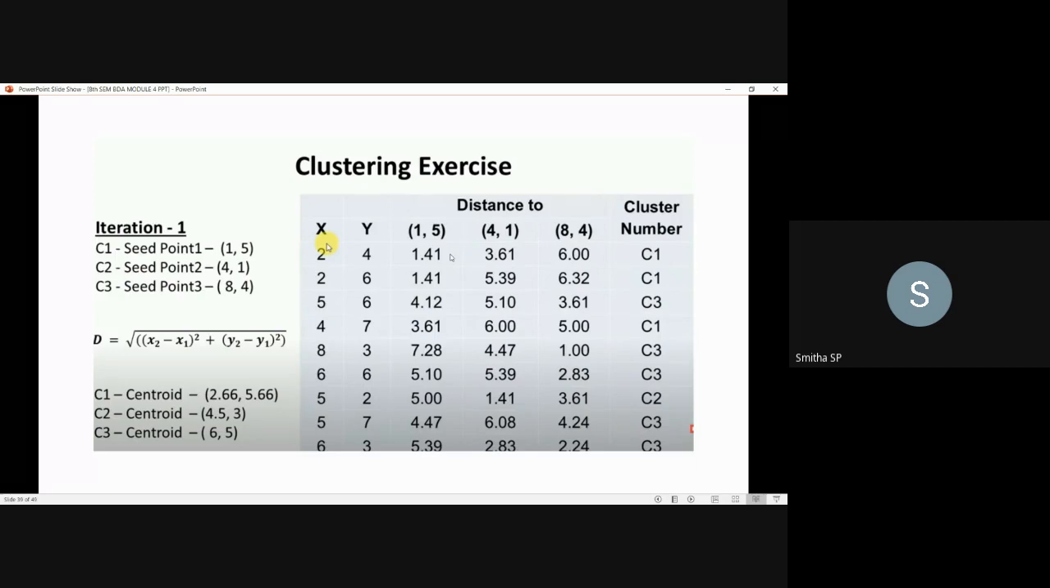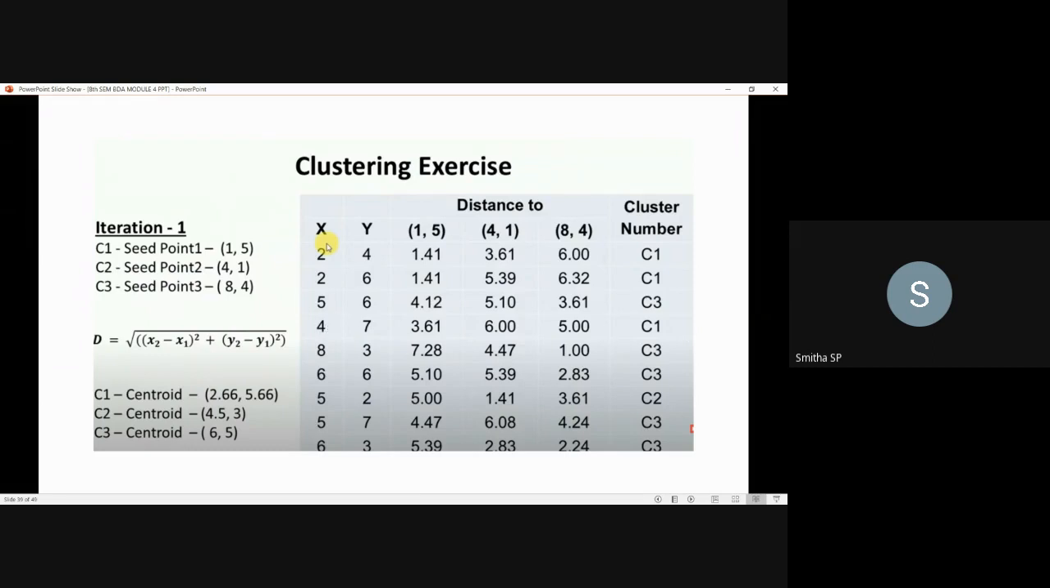Now you have to go for the iteration to check whether the data points are moving or not. For that sake, you have to calculate the centroids. How to calculate the centroids? For that sake, take the x coordinates and look at the cluster numbers for C1. Now how many C1 instances are there here? 3 instances. Now go for the x coordinates which are having C1: 2 plus 2 plus 4, it is 8.